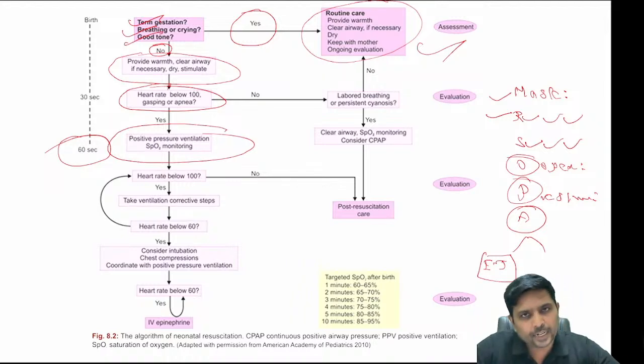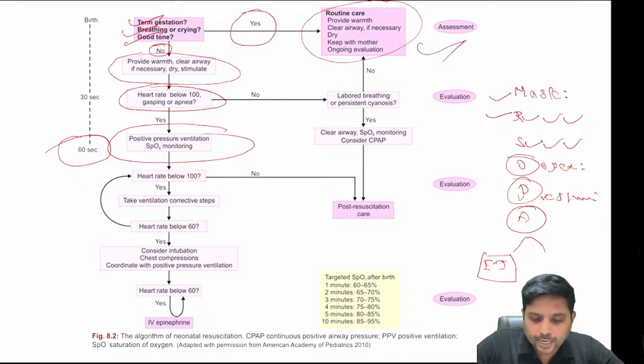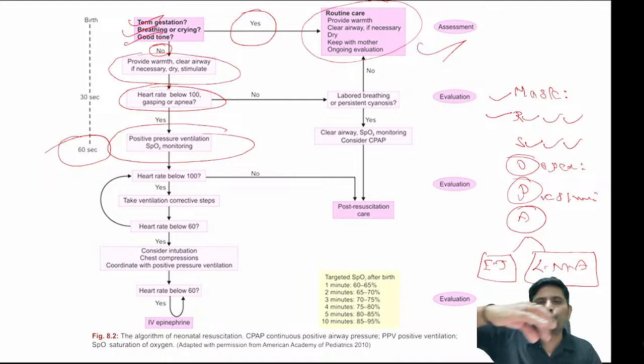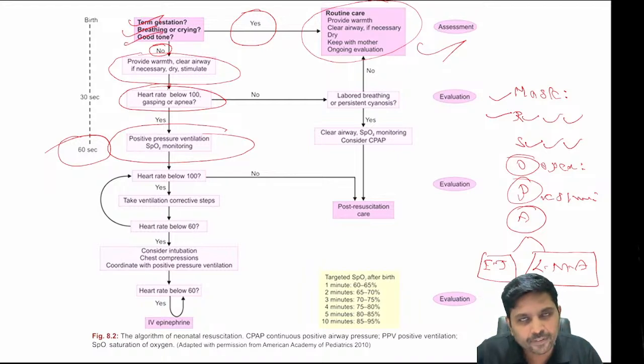If you don't know the technique of endotracheal intubation, you can blindly insert an LMA. What is LMA? Laryngeal mask airway. I repeat, instead of an endotracheal tube, you can blindly insert a tube called a laryngeal mask airway.